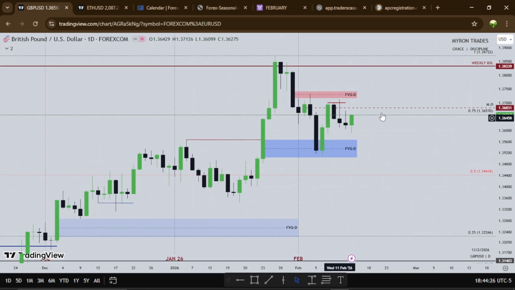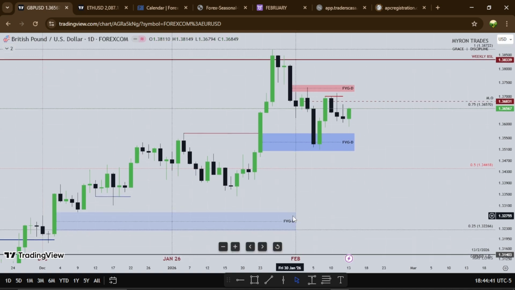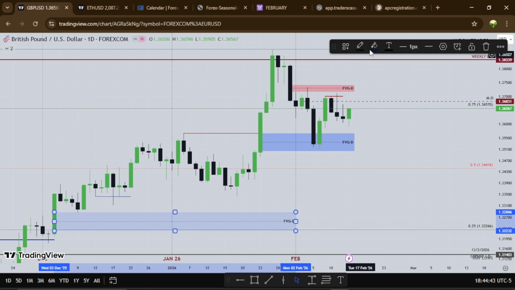I don't know where they want to go as well, so I want to see if price will want to use this fair value gap as support to go higher, or we use this one as resistance to go lower, right? So that's about that for the pound.